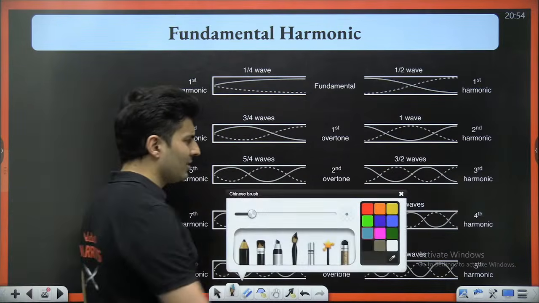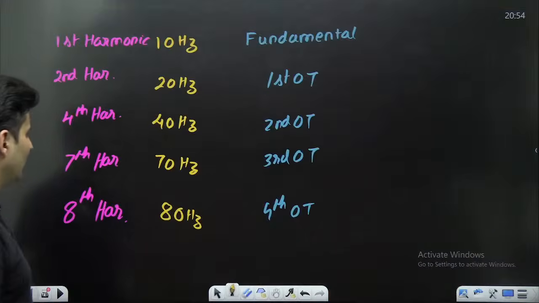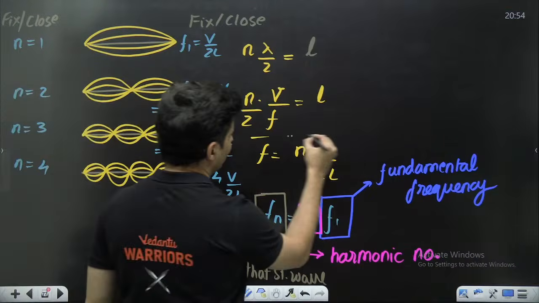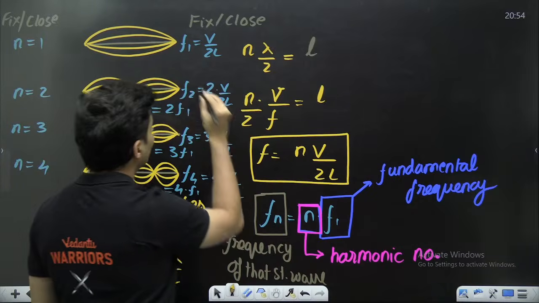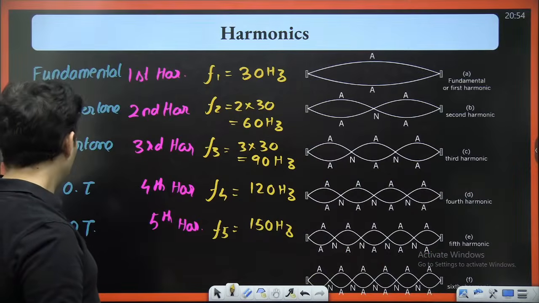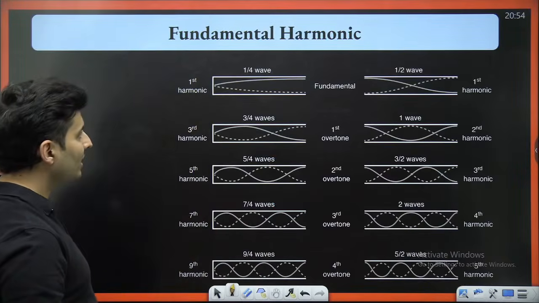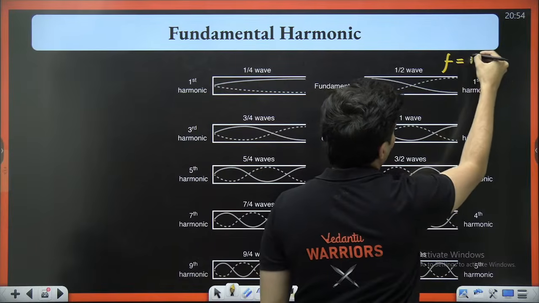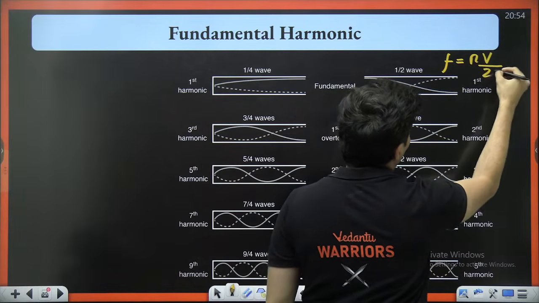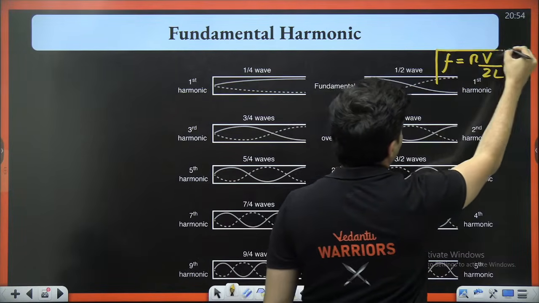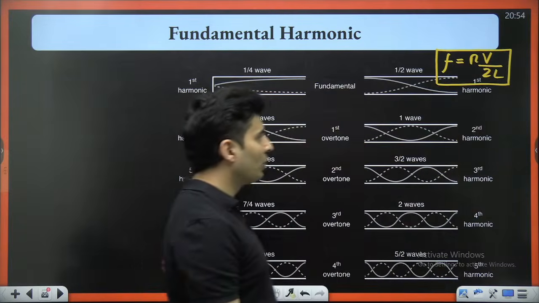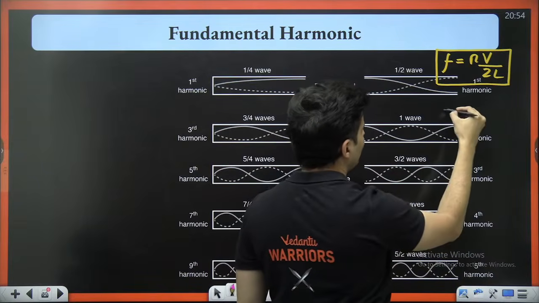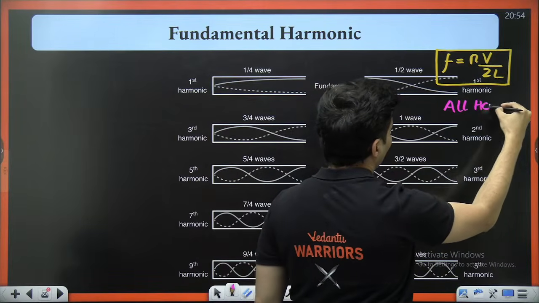There are formulas for this too, just like you had formulas for this one. Here the formula was nV by 2L when both sides were closed, but when both sides are open, you will see the formula still remains the same. The formula is still going to be nV by 2L when both sides are open. Also, you can see all the harmonics are present.